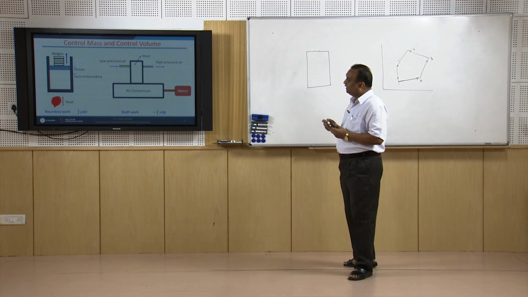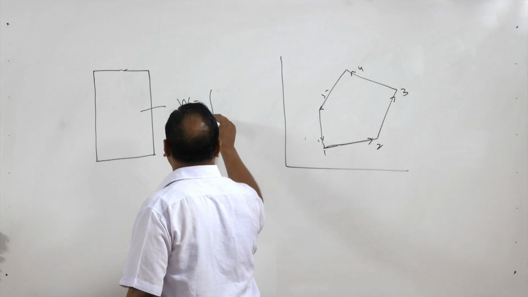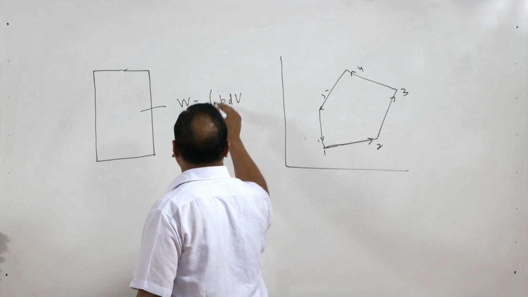An example is given here. There is a piston cylinder arrangement, and inside this red line is the system. Now, if we are giving heat from the bottom, the gas inside this piston cylinder arrangement will expand. The weight is constant, and the pressure remains constant. Due to expansion of the gas, the volume of this system will increase, and work is done. In boundary work, the work is expressed by the integral of PdV from state 1 to state 2.